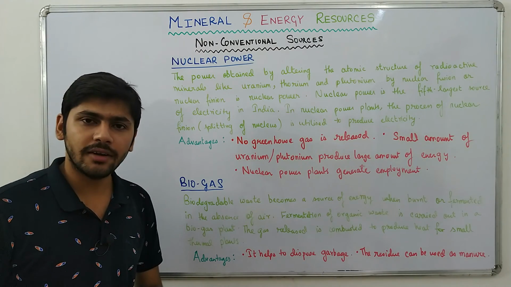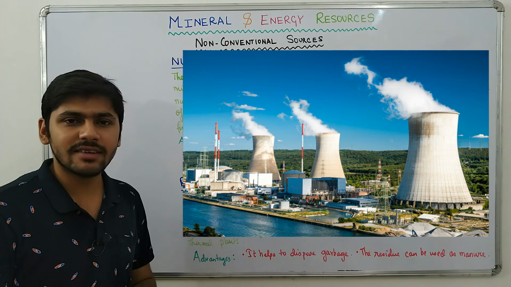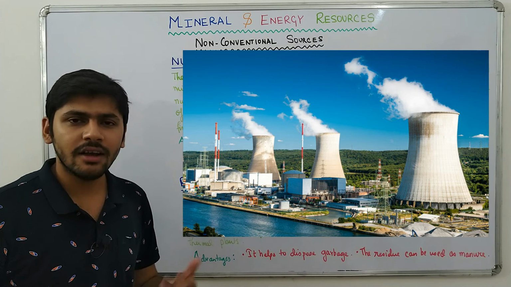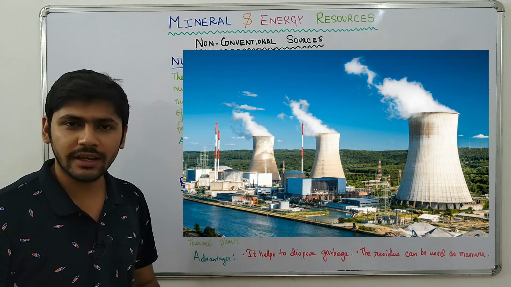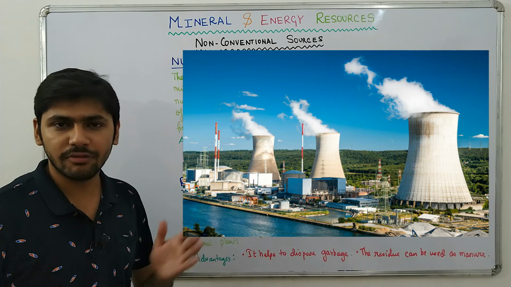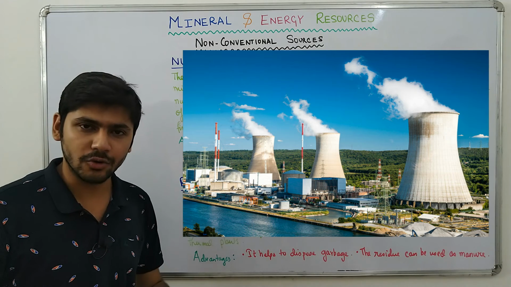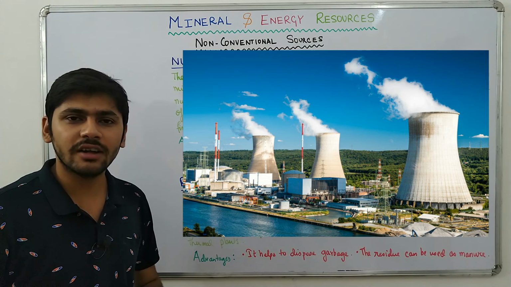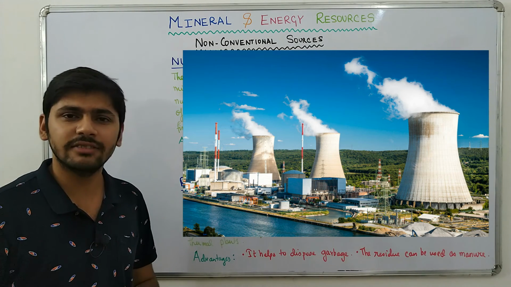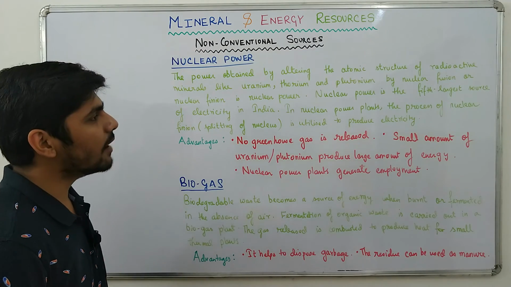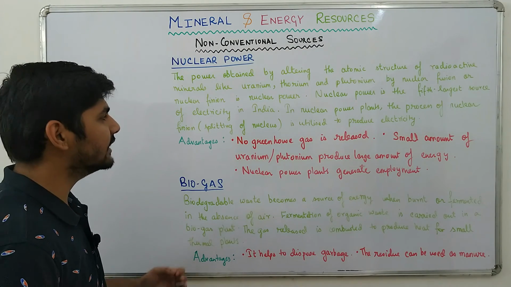So what is nuclear power? When we alter the atomic structure of any radioactive element, for example uranium or plutonium, by the method of either nuclear fusion or nuclear fission, a large amount of energy is produced. That energy is called nuclear energy or radioactive energy. Nuclear power is the fifth largest source of electricity in India.